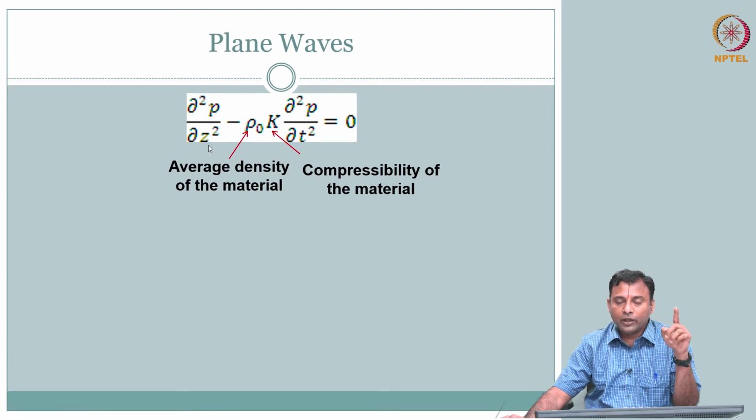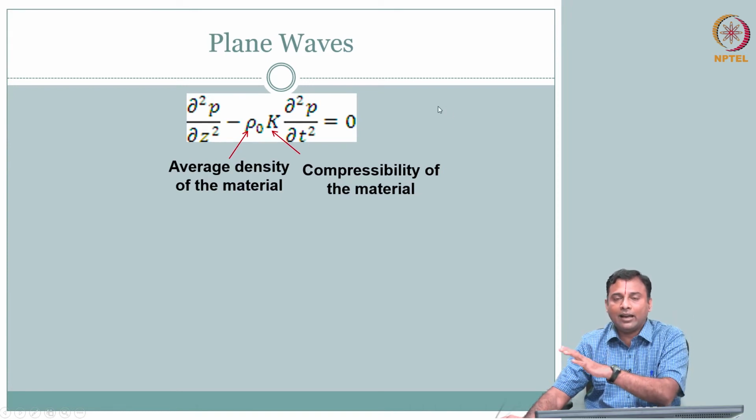The Laplacian, we had x and y, that is gone. We are considering only the wave in one dimension along the z direction, and therefore your pressure is changing only in the z direction. Dou square p by dou z square equal to 1 by c square dou square p by dou t square.